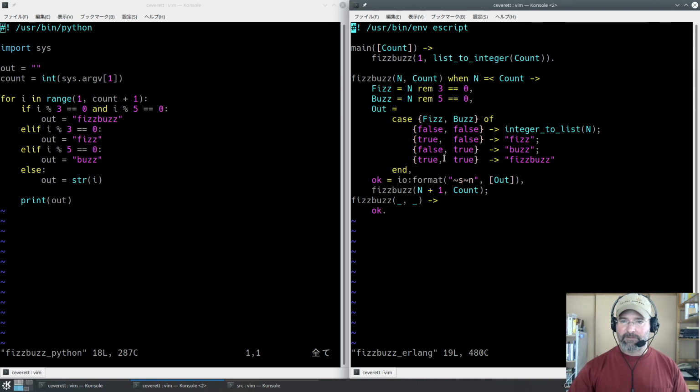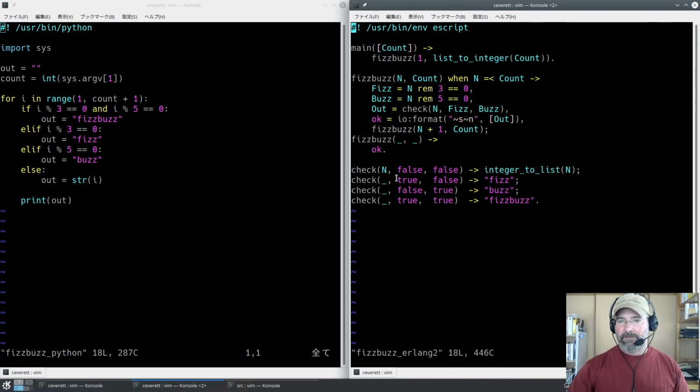True, false, false, true, true, true. True, false, false, true, true, true. Exactly the same stuff. And these are just function heads. We're just matching in the function head to pick which flavor of the function we want to run, and we're not caring about in.